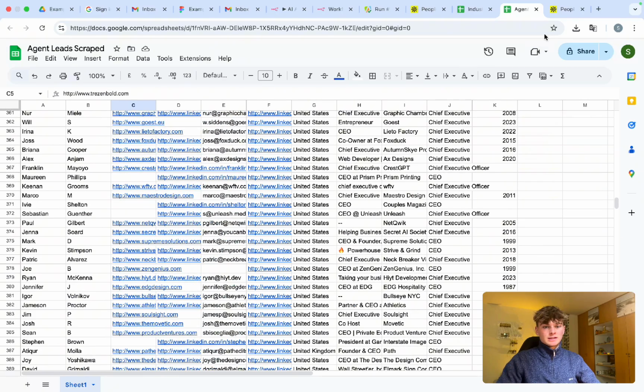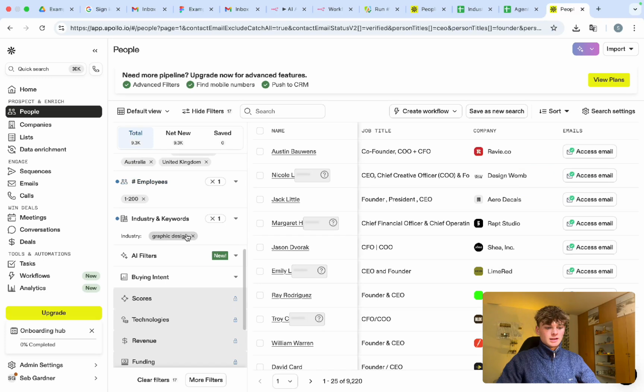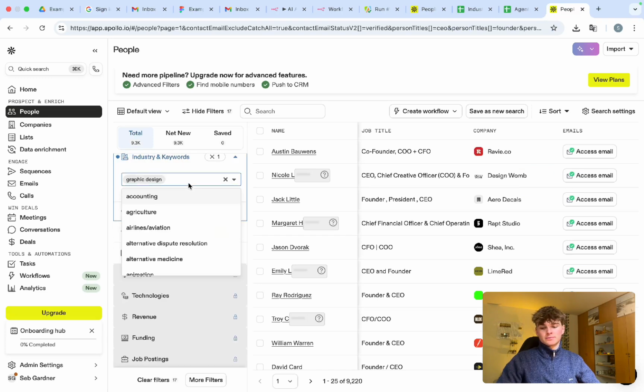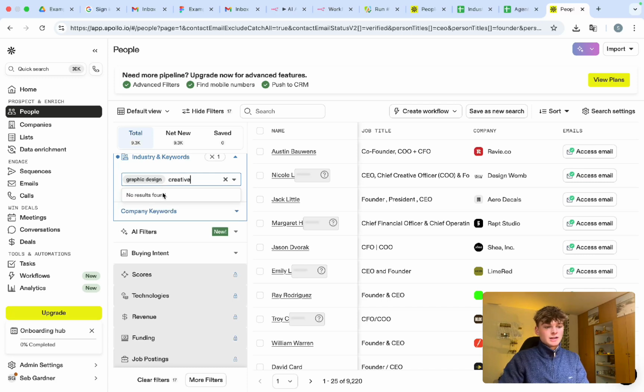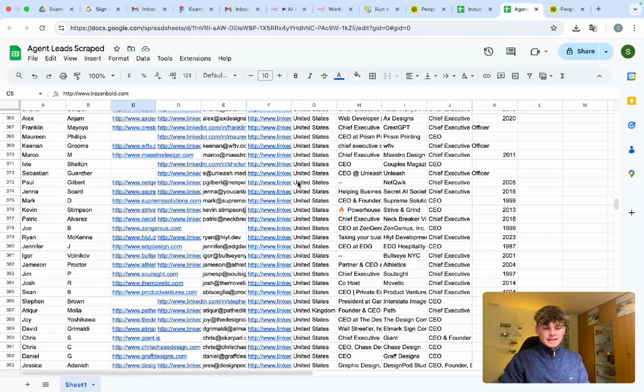One thing to note is it did say graphic design in industries, and that's because it's the most relevant keyword or industry keyword that it could find in accordance to creative agencies. Because if you do search in creative agencies here, there are no industries for that. So it's selected a relevant industry that is based off of the creative agencies industry, which is pretty cool.